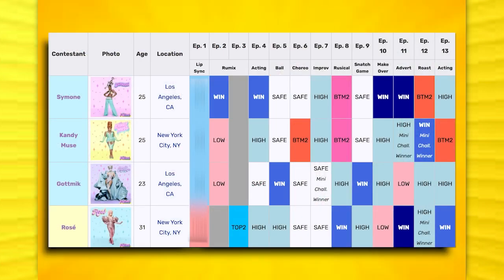For season 13, we also have a tie with our winner here, Simone and Gottmik, because they both have 2 points. Simone having 4 wins and 2 bottom 2 placements, and Gottmik having 2 wins and no bottom 2 placements. And this is where it gets really interesting because Simone does have 2 high placements and Gottmik has 4, but also 2 low placements, which means the two of them even out. So they actually completely tie here.